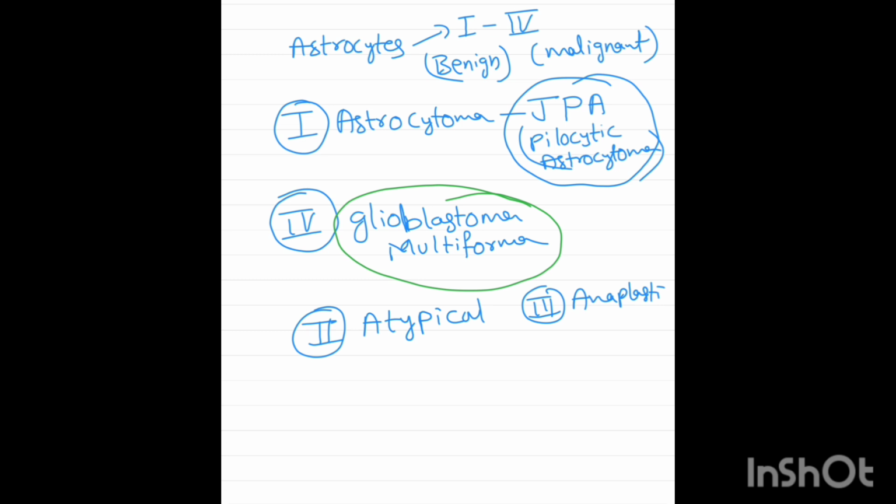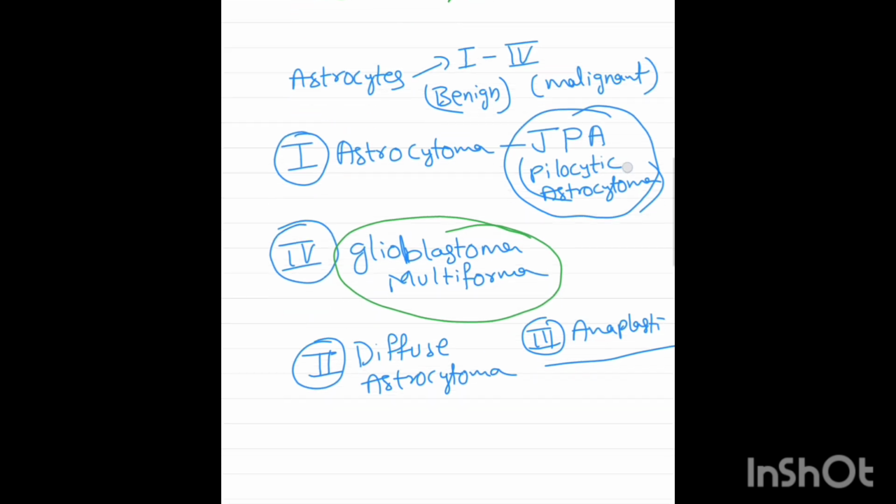The second grade tumor is called as diffuse astrocytoma. Whereas the third type is called as anaplastic astrocytoma. Now we are sorted with the names of astrocyte tumors.